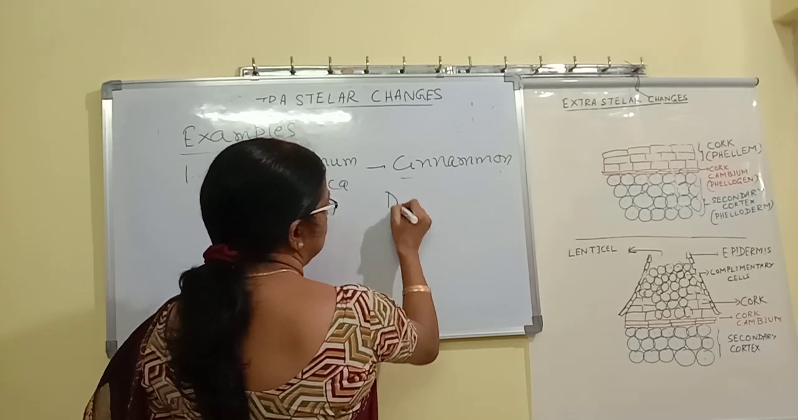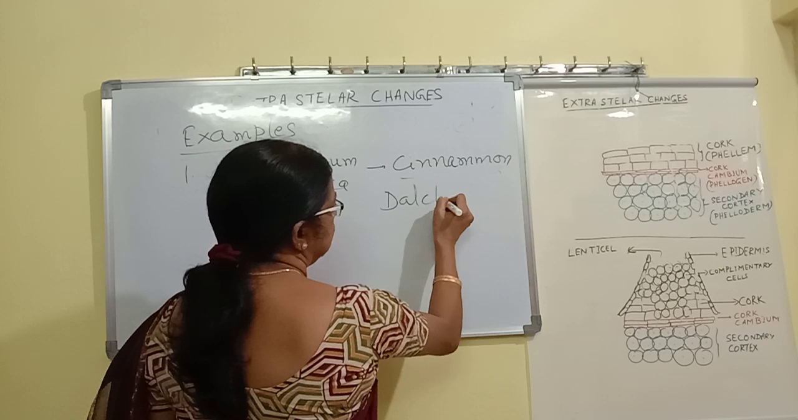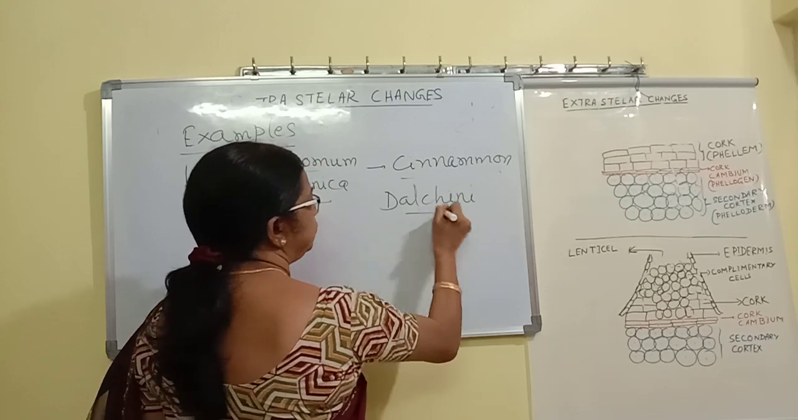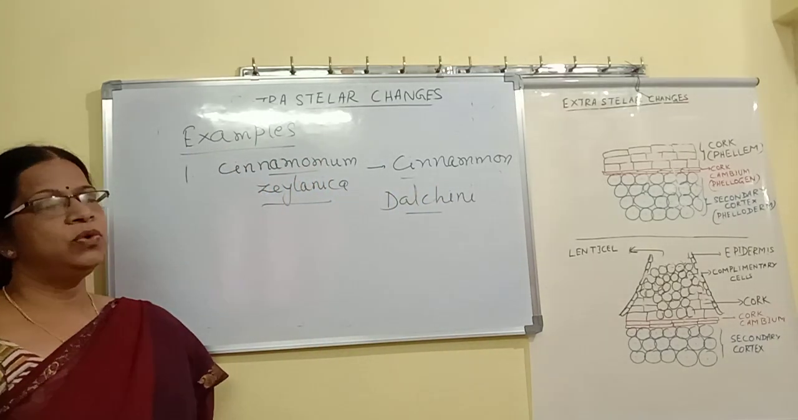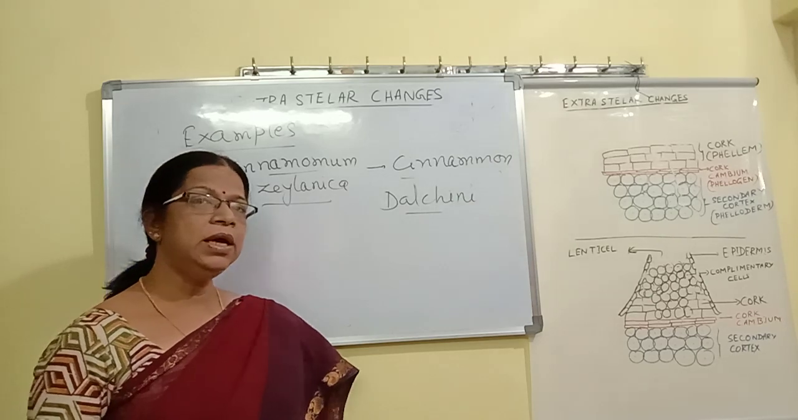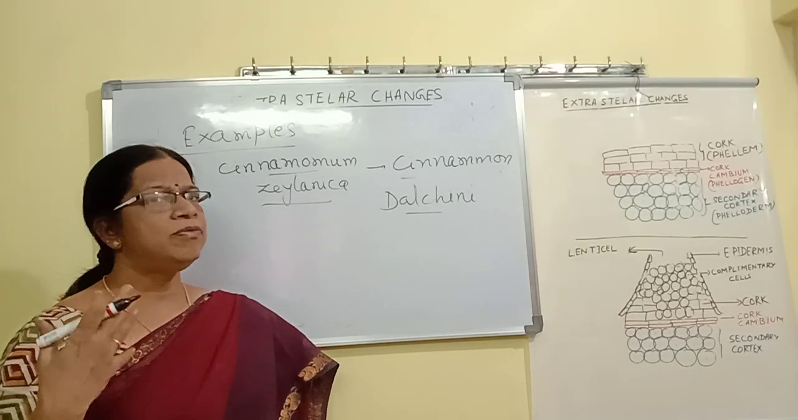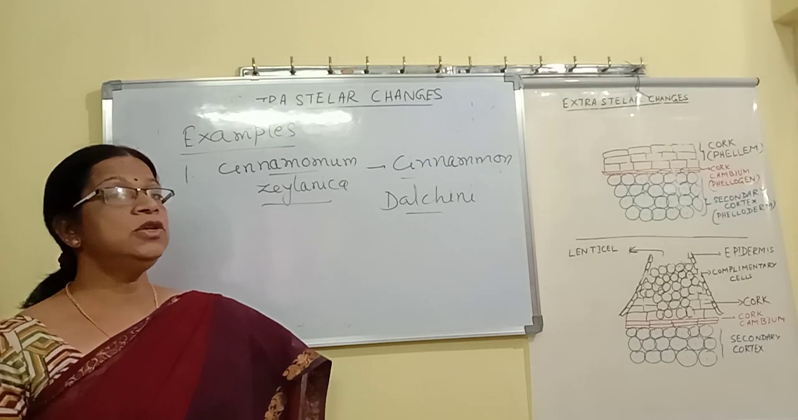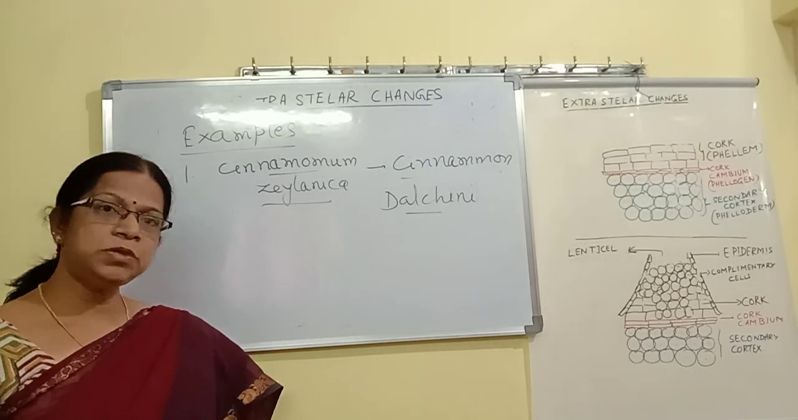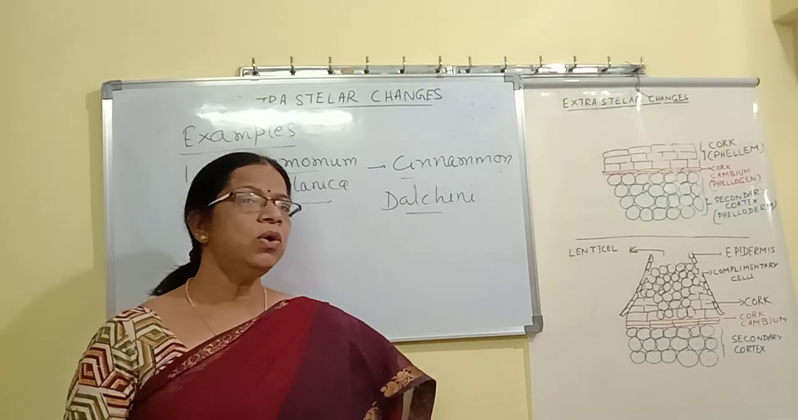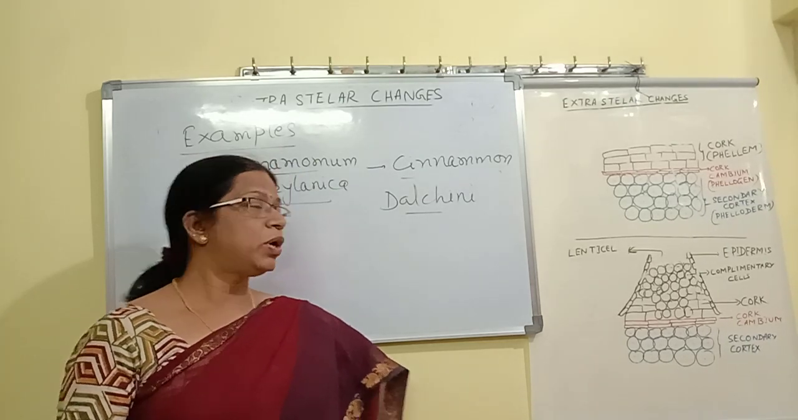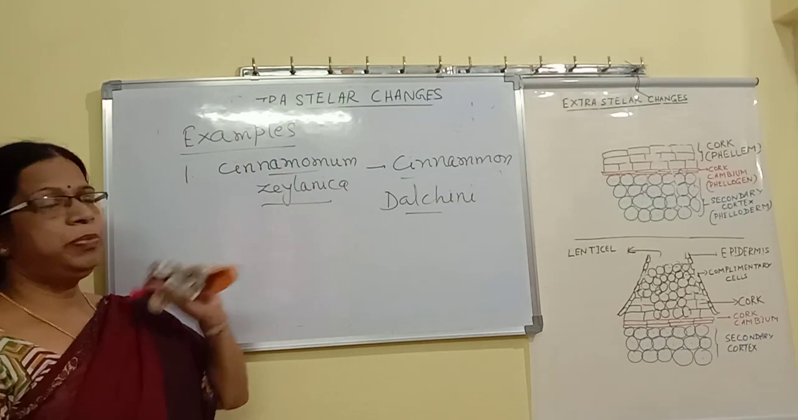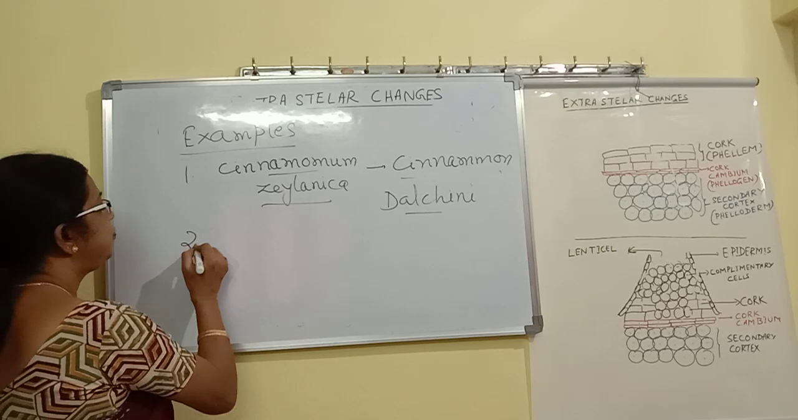Cinnamon, commonly dalchini. Dalchini, we know, all of you know what is dalchini. It is used as a spice, a very, very fragrant spice. So, with of course many medicinal uses also. It is not only a spice, but cinnamon is also medicinally important. So, this is obtained from the bark.